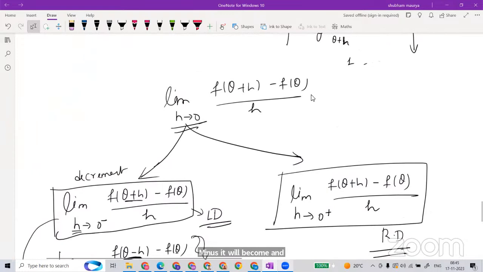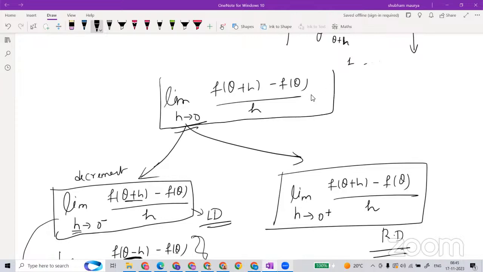So here there are always two things. You have to keep in mind that you are dealing with positive and negative both. But you have to deal with them separately also.